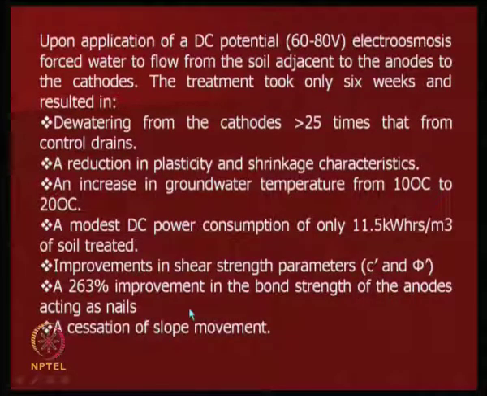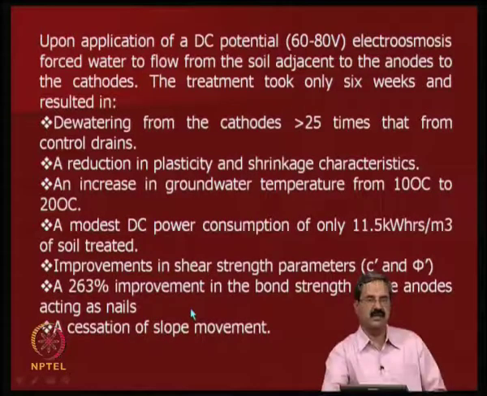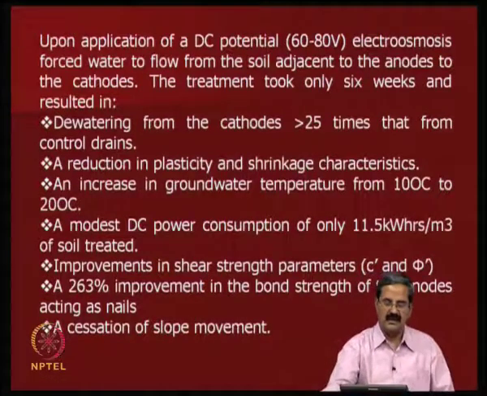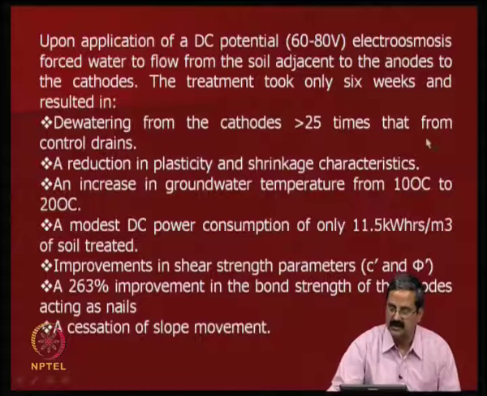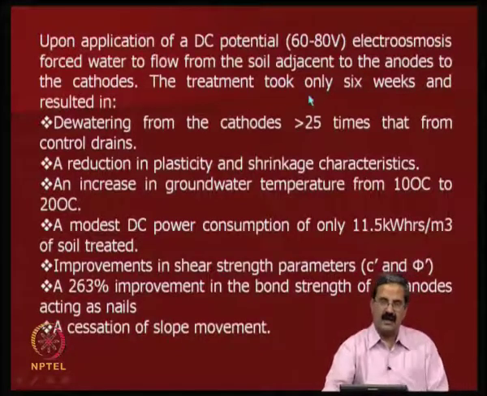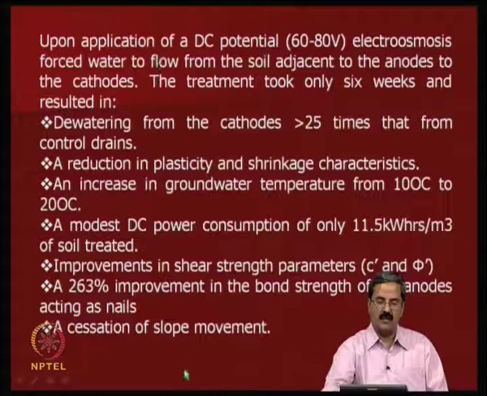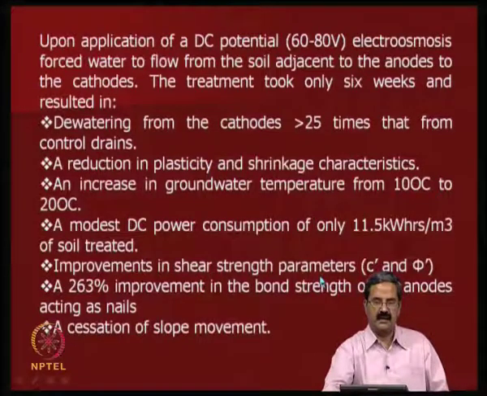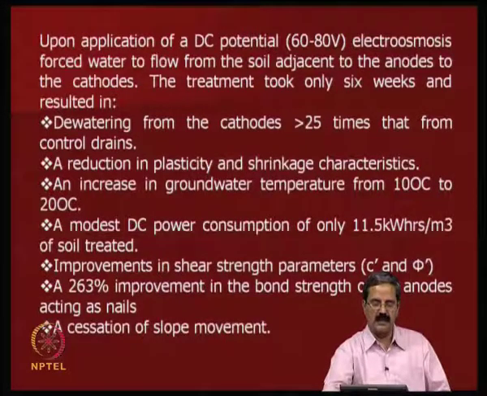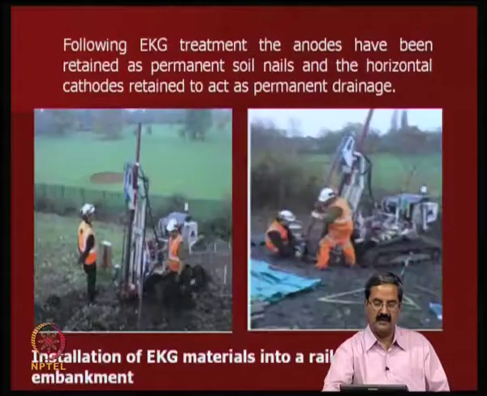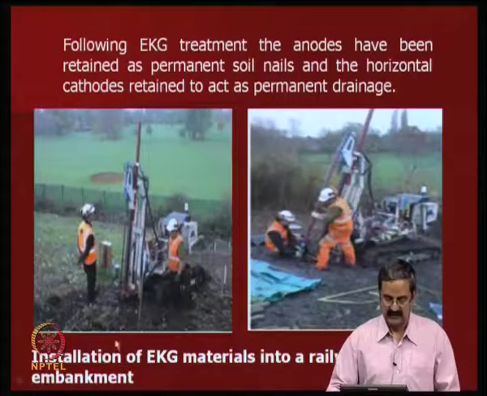It is another very interesting observation, the cessation of the complete movement of the slope. They were observing all the movement with what is called an inclinometer. It took about 6 weeks, and after the 6 weeks, if you measure all these properties, you find that the anodes are acting as nails. The cathodes have been used more as ground improvement, and there is also dewatering done, right. This is what they have been doing.